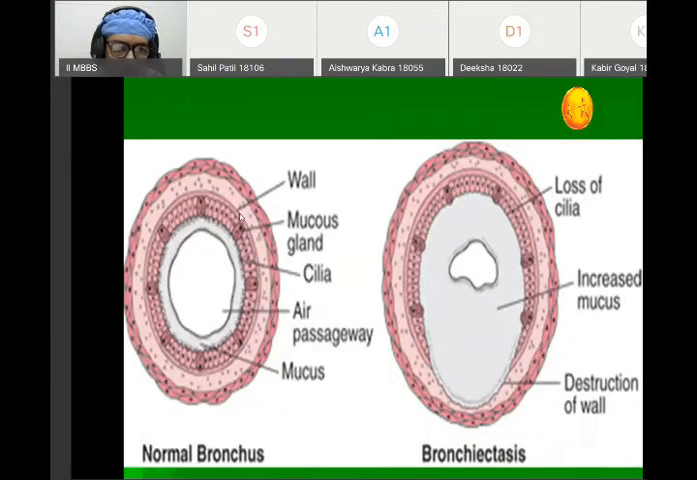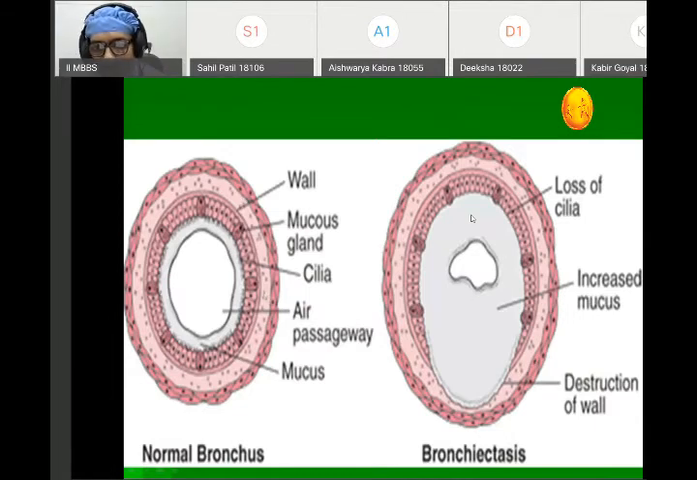Now in this diagram, you can see the normal bronchus showing the size of the airway. You can see the amount of mucus present and the cilia, which can be very well appreciated in a normal bronchus. You can see the lining mucosal glands, and the size of the wall can be very well appreciated in a normal bronchus.